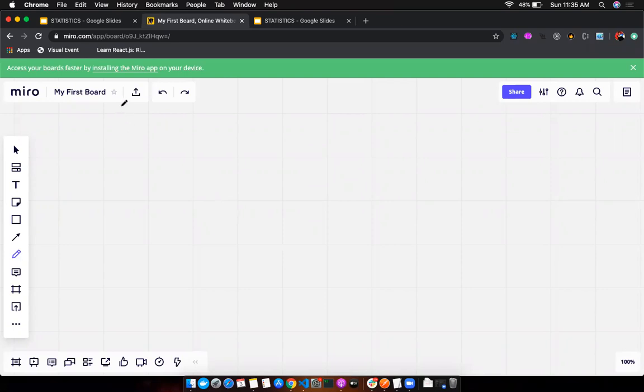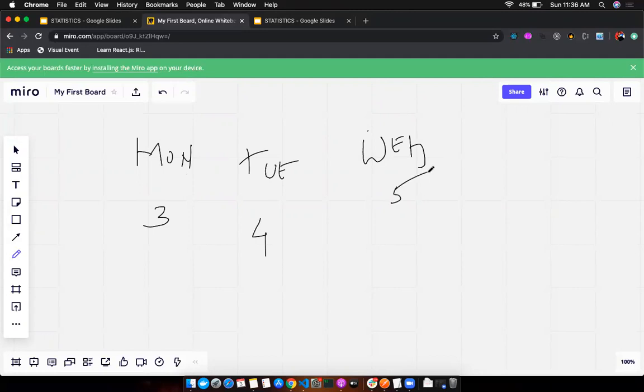For example, on Monday you ate 3 chapatis in a day. On Tuesday you ate 4 chapatis. On Wednesday you ate 5 chapatis. Okay, so this is data that on Monday you ate 3, on Tuesday you ate 4 chapatis, on Wednesday you ate 5 chapatis. So what is it that we can study about this data? We can take out some important conclusions out of this data.